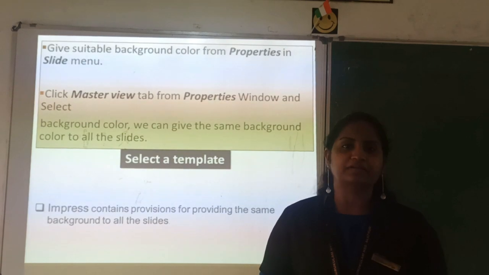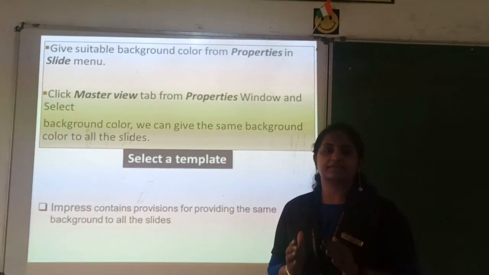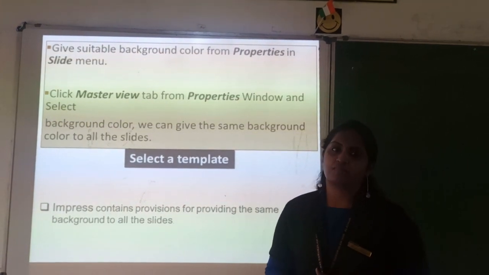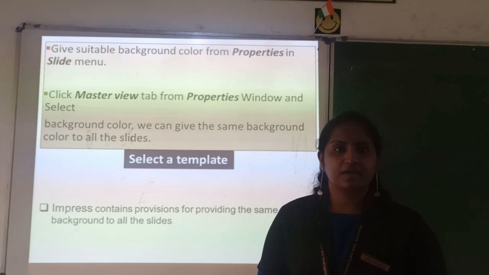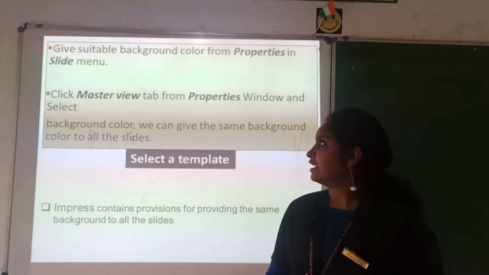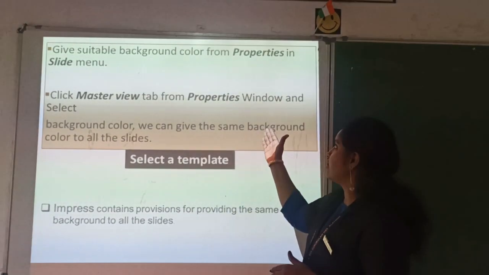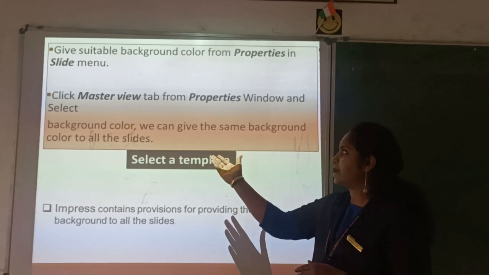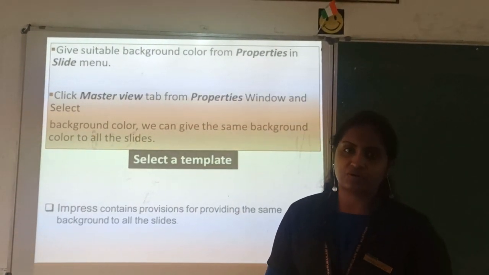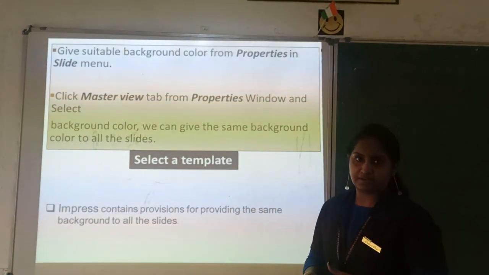You can change the font size and whatever design you want to apply in that master view. In the slide menu you have the properties option, in that you can select master view. Clear? And in master view you have the properties window and you can change the background color, its font size and styles.